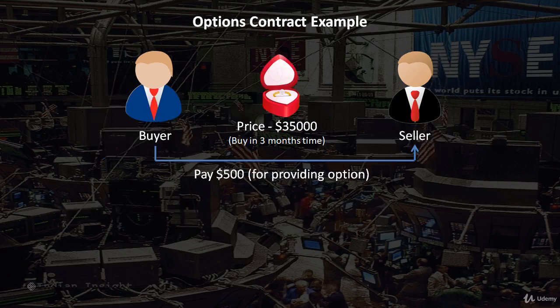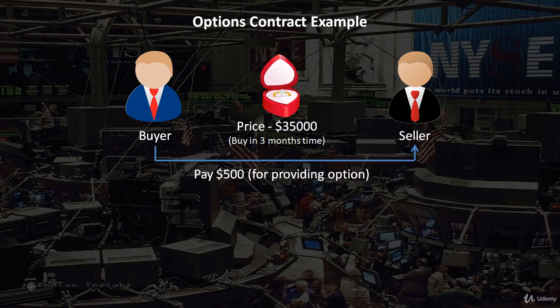Say you want to buy a diamond ring in 3 months. The price of this ring is $35,000. You feel that the price may rise in 3 months' time, but since you don't have enough money right now, you cannot buy the ring immediately. Let's say you negotiate with the seller that he gives you the option to buy the ring after 3 months at today's price of $35,000. The seller agrees but asks you to give him $500, which is a price for providing you this option.